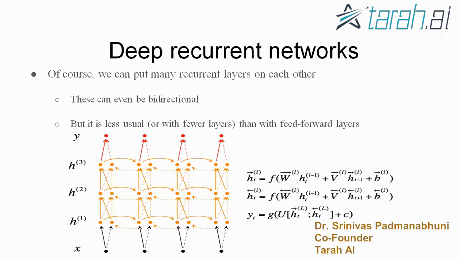So depending upon the level of memory that is required, depending upon the level of dependency to be carried out, we may decide on either typically using a single layer LSTM, or we may decide to use multi-layer LSTMs, depending upon the complexity of the dependency of the memory.